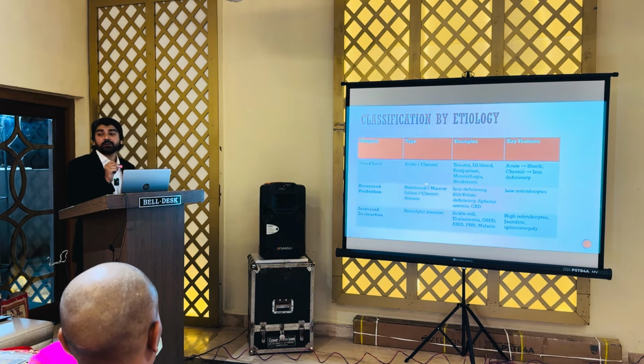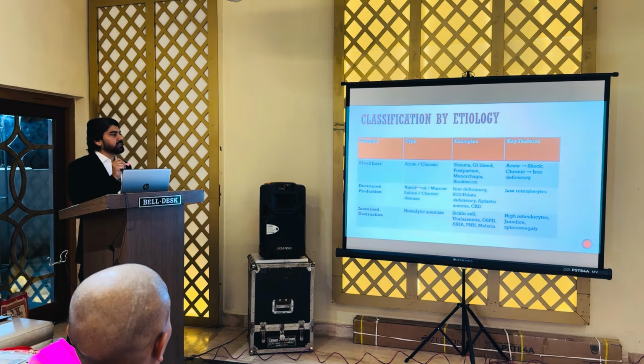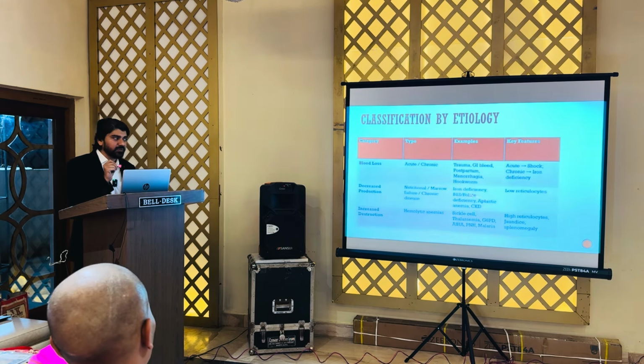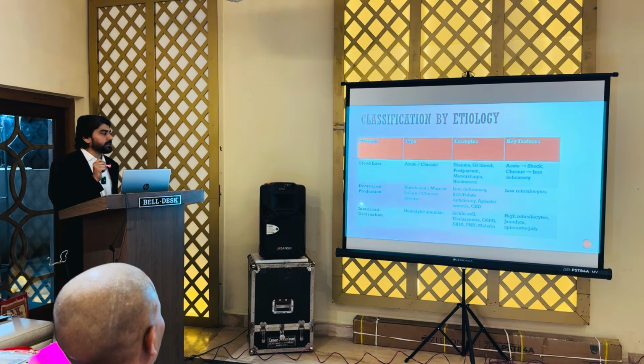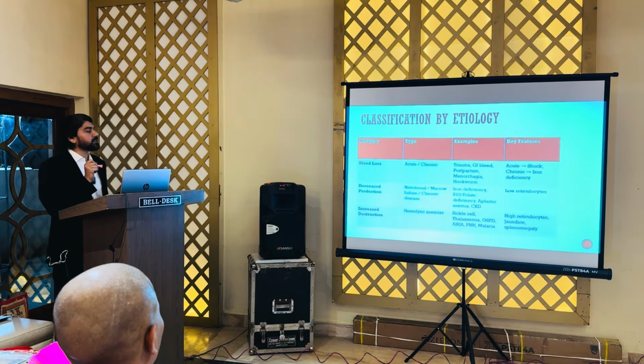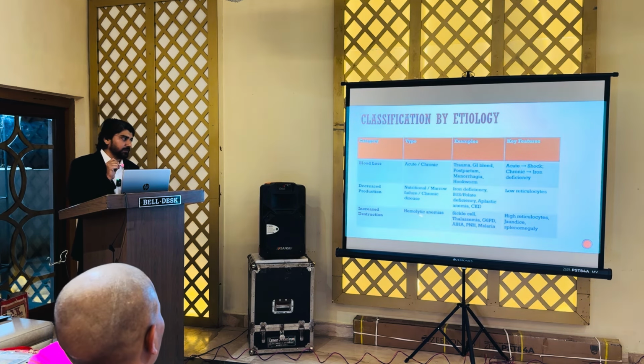Nutritional anemia is very common in our country like India, and also anemia of chronic disease. Examples of these conditions are iron deficiency anemia, vitamin B12 deficiency, aplastic anemia, and CKD. Now the third category is where RBC production is okay, but the RBC is destroyed in the circulation, and the most classical example is the hemolytic anemias. Examples are sickle cell anemia, thalassemia, G6PD deficiency, autoimmune hemolytic anemias, paroxysmal nocturnal hemoglobinuria, and malaria.